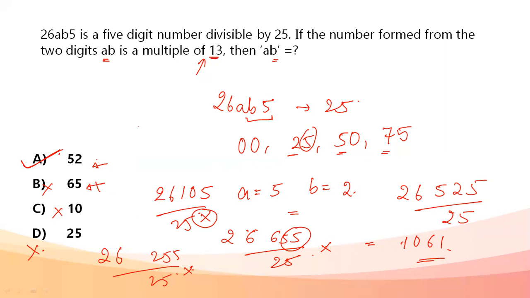Even if the number found by a and b is a multiple of 13, we have to check that the number it is forming is divisible by 25 also.